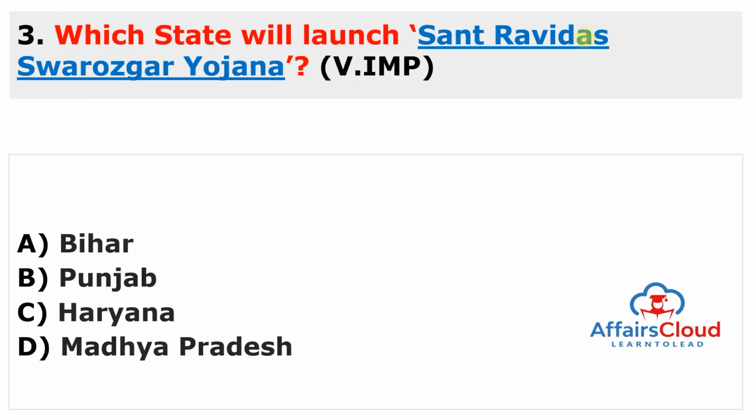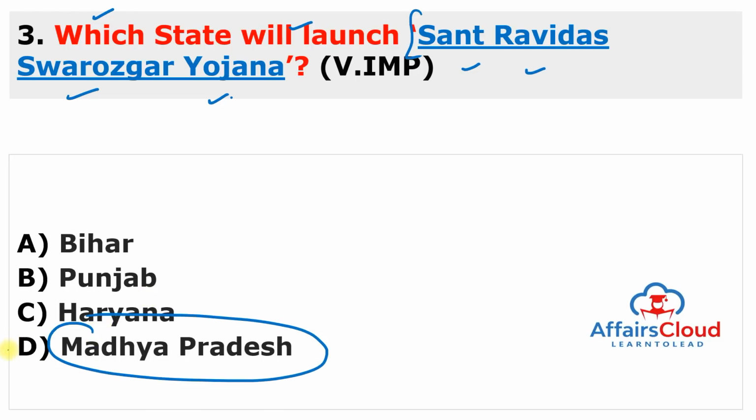Here is the first question. Which state will launch Sant Ravidas Swarozgar Yojana? So the keyword here is Sant Ravidas Swarozgar Yojana, and this is the state of Madhya Pradesh. So the answer of this question is D. This scheme will be started by Madhya Pradesh to provide self-employment opportunities.